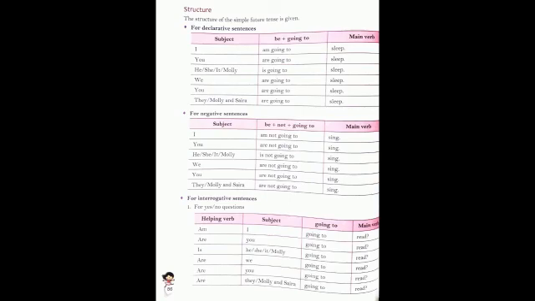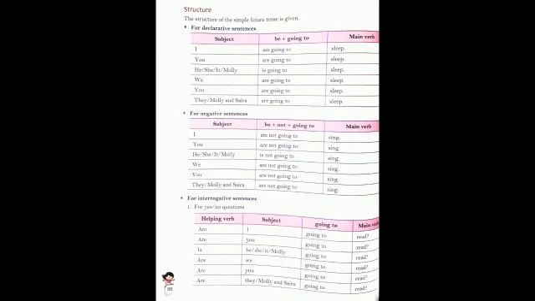With we, you, they, Molly and Sarah, again they are plural subjects. We use the plural verb, and here the helping verb is are. So this is also a plural helping verb. Now with the helping verb are going to, we use the main verb after that. Now for the negative sentence, with I, we use am, and after am we use not going to, and then the main verb.